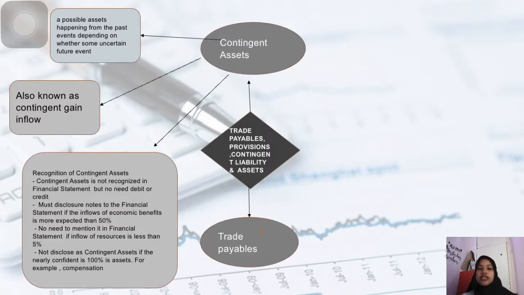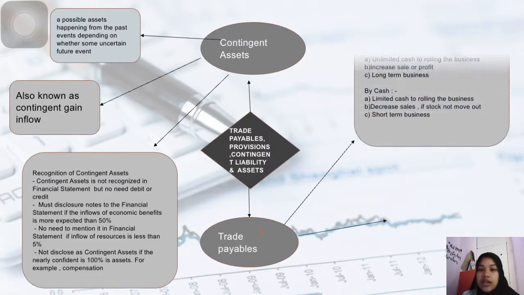Recognition of contingent assets. A contingent asset is not recognized in the financial statement, so no need to debit or credit. It must be disclosed in the notes to the financial statement if the inflow of economic benefits is more than 50% expected. No need to mention it in the financial statement if the inflow of resources is less than 5%. It is not disclosed as a contingent asset if it is nearly 100% certain, because then it is an asset. For example, compensation.